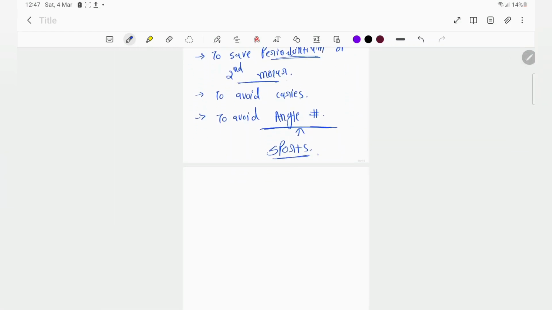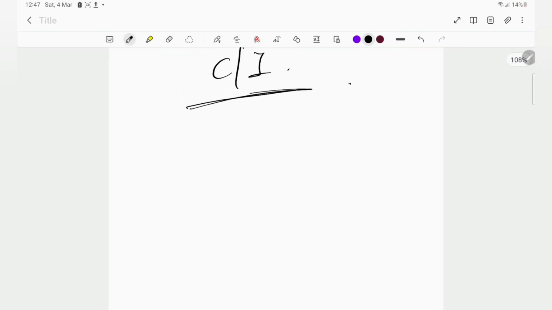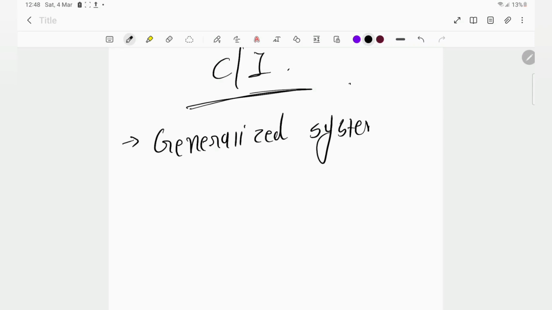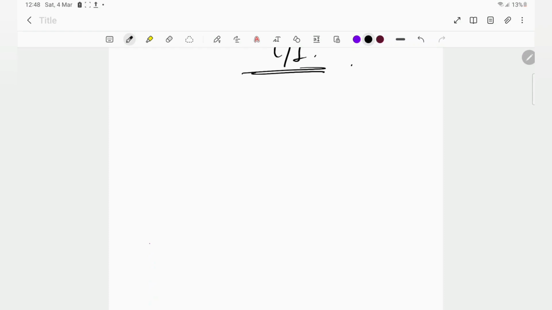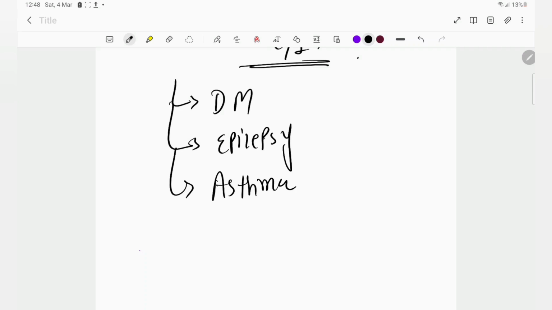Then after this we are going to talk about contraindications. So what are the contraindications for removal of an impacted tooth? First is the generalized systemic contraindications. In this, first we have diabetes mellitus, then epilepsy, then asthma, and then unstable angina.